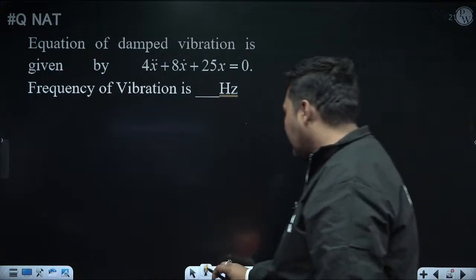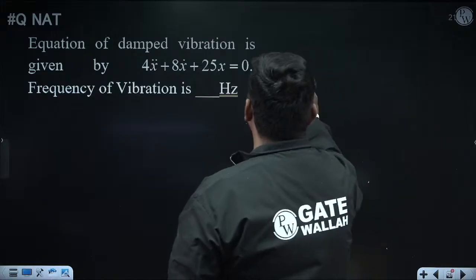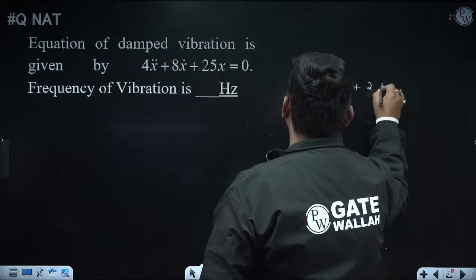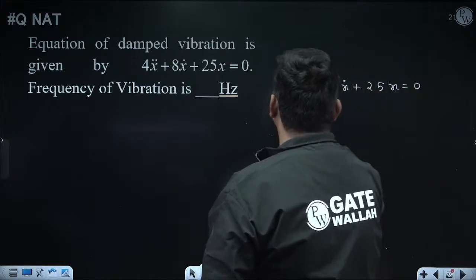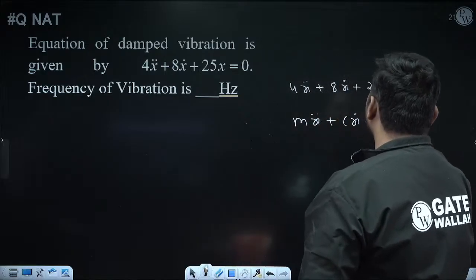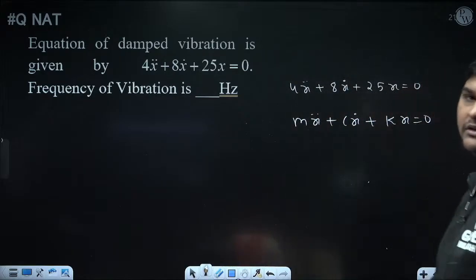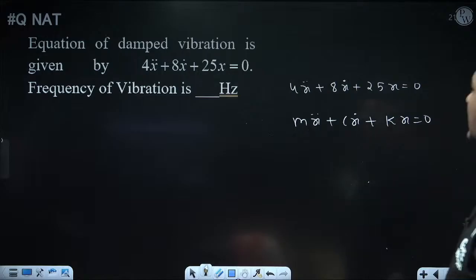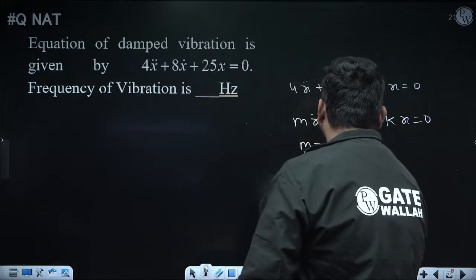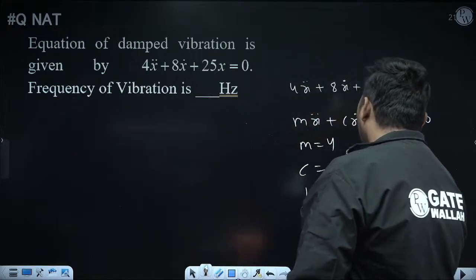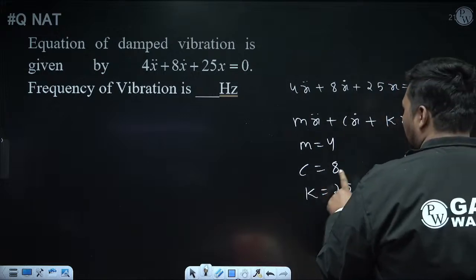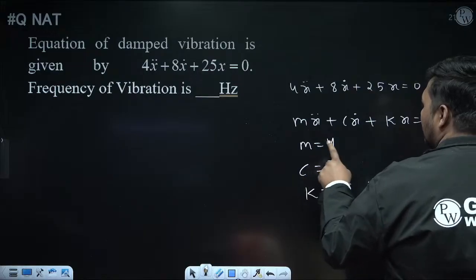Let's see. Here the equation is given like this: 4x double dot plus 8x dot plus 25x equal to 0. Just compare this equation with mx double dot plus cx dot plus kx equal to 0, because both equations are the same, so you can use the same solution. Here instead of m, 4 is coming, instead of c, 8 is coming, and instead of k, 25 is coming. So in the formula of zeta, omega and whatever formula you are using, instead of k put 25, instead of c put 8, and instead of m put 4.